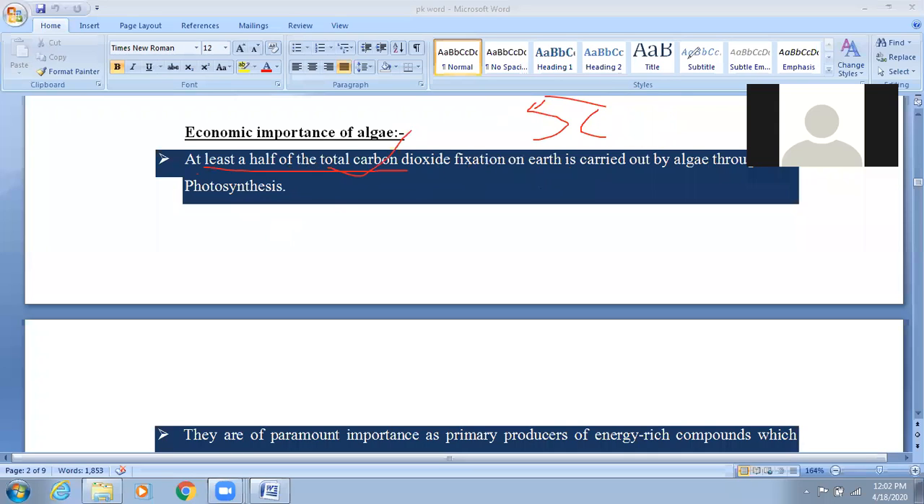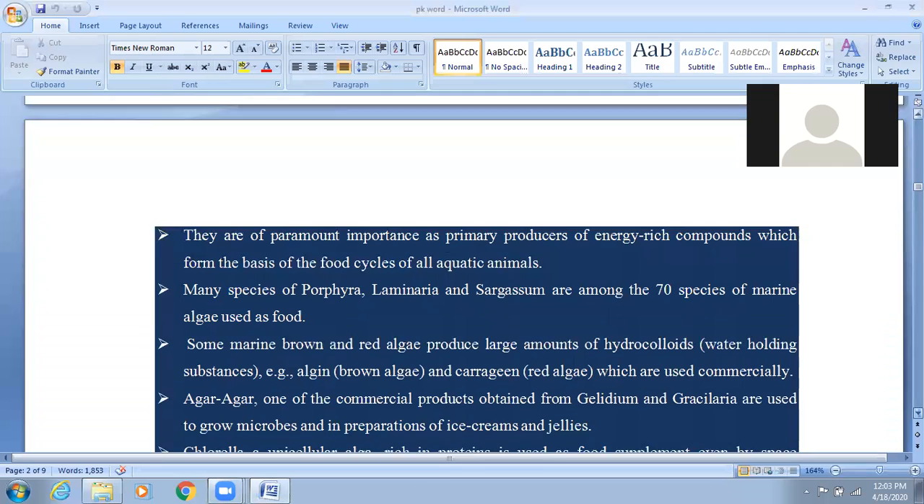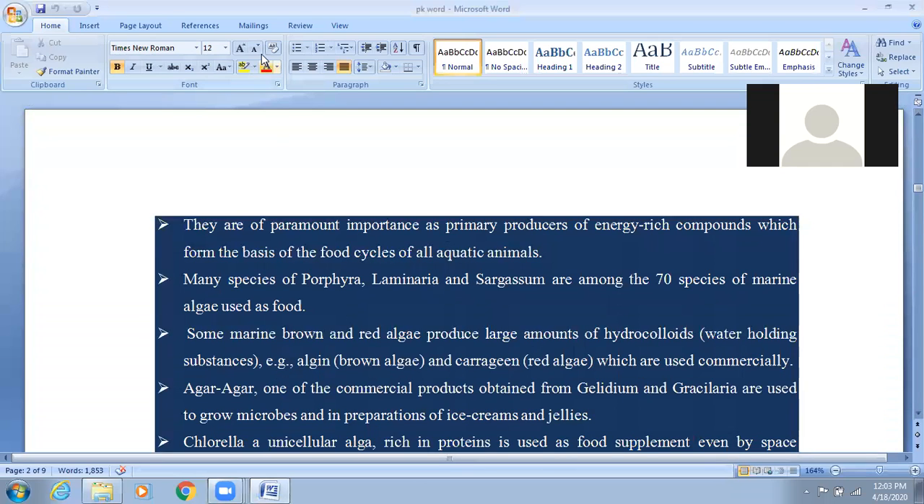So the second statement, and the second statement is also very important. We are discussing here the economic importance of algae. So the second statement says they are of paramount importance. Paramount means you can say huge. So algae are considered a primary producer. Primary producer you already studied in ecology: primary producer, secondary producer, and then consumer. Okay, so it means they are of paramount importance as a primary producer.